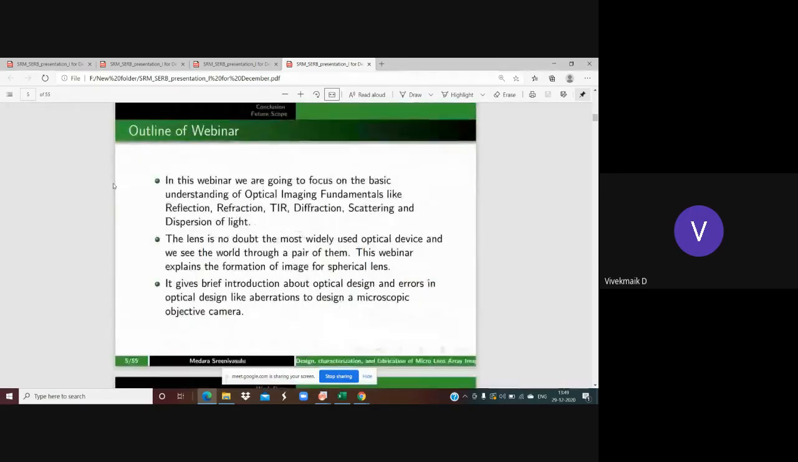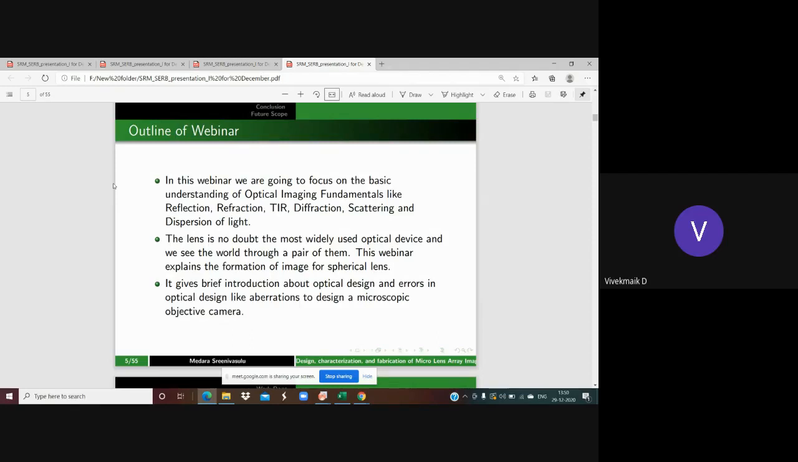Now, coming to the outline of the webinar. In this webinar, we are going to focus first on a basic understanding of optical imaging fundamentals, like reflection, refraction, and total internal reflection, which come under ray optics, and diffraction, scattering, and dispersion of light, which come under wave optics. Whatever you see, without the lens we can't see our world. That means our eye is a lens only.